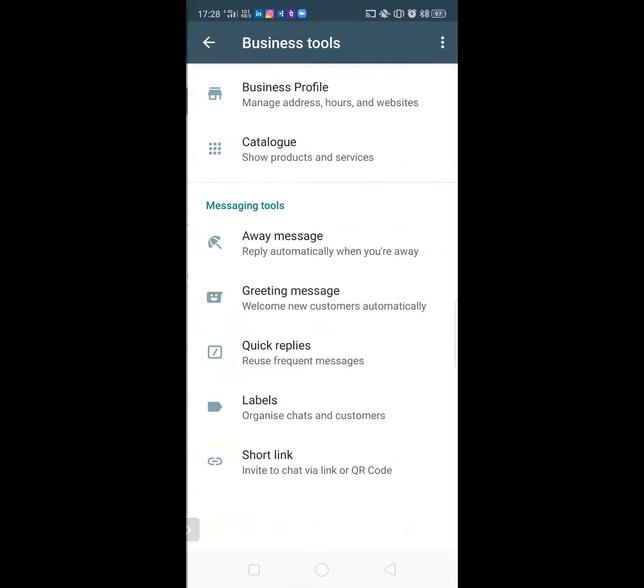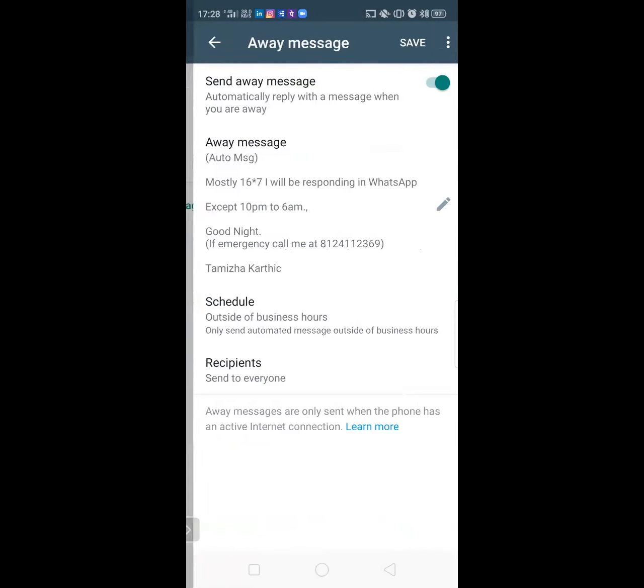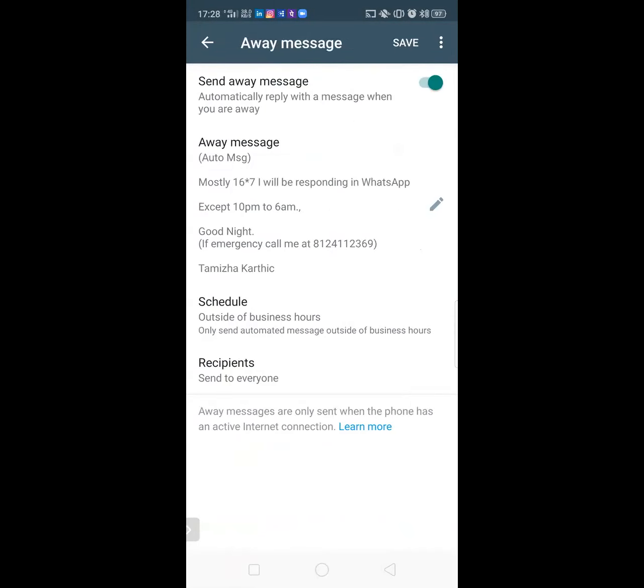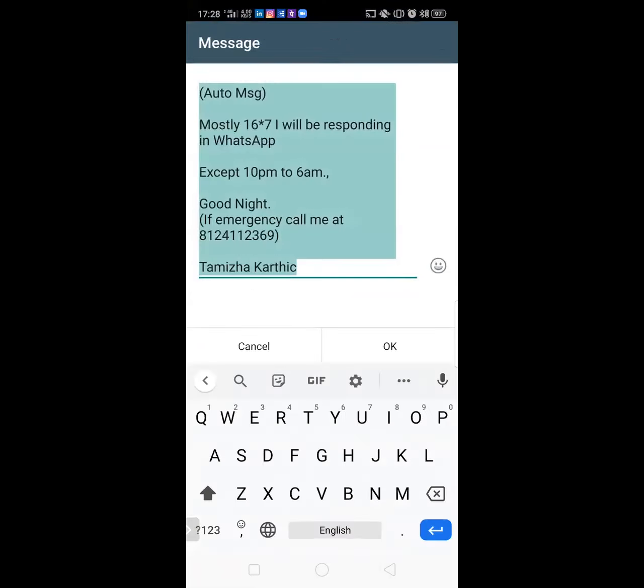The second tool we have is the away message. As a business person, if you are not there to respond to them on WhatsApp, you should inform them when you are available. So if you send me any message after 10 p.m. or before 6 a.m. every day, you will get this automatic message. Whatever you want to have, you can type it over here. This is what I have customized in my WhatsApp Business account.